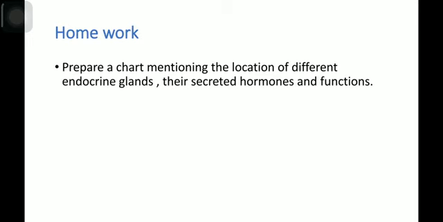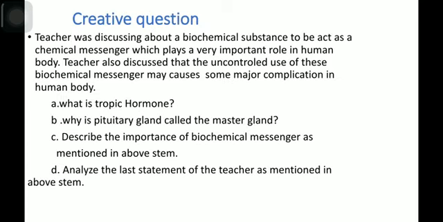Now homework, prepare a chart mentioning the location of different endocrine glands, their secreted hormones and functions. Creative question, teachers were discussing about a biochemical substance to act as a chemical messenger which plays a very important role in human body. Teacher also discussed that the uncontrolled use of this biochemical messenger may cause some major complication in human body.